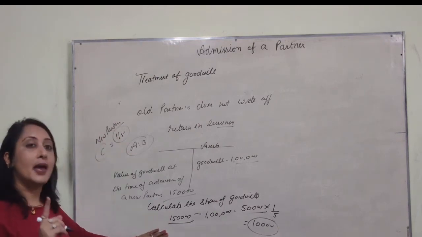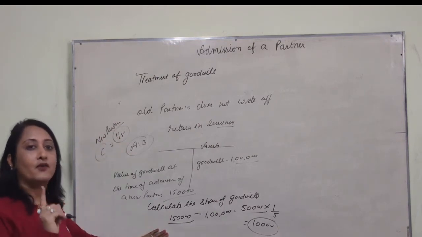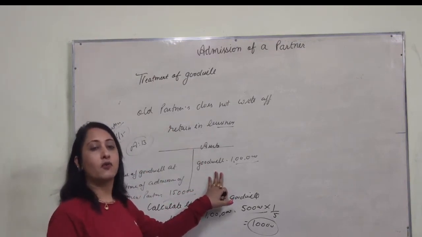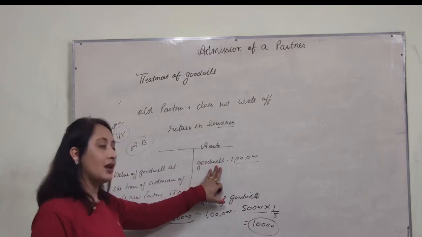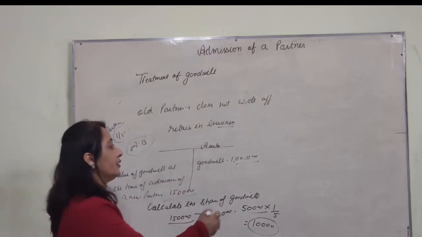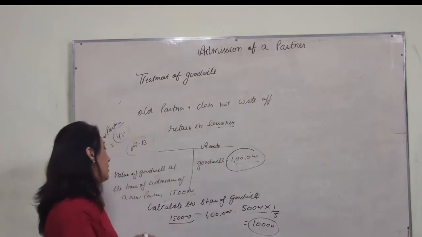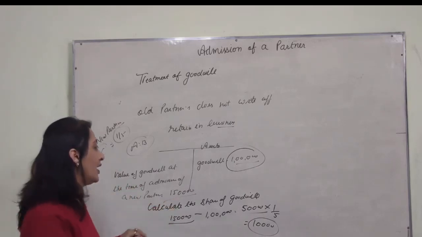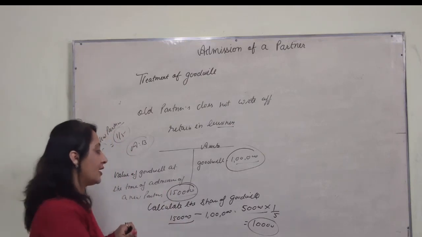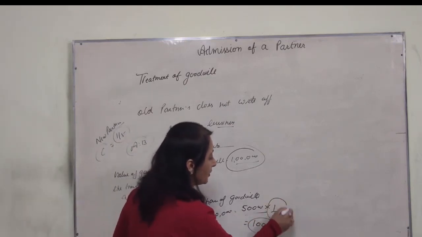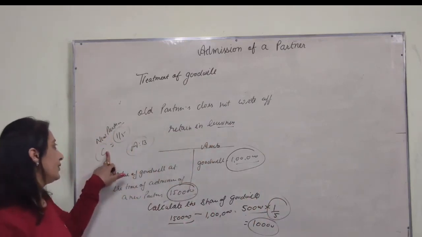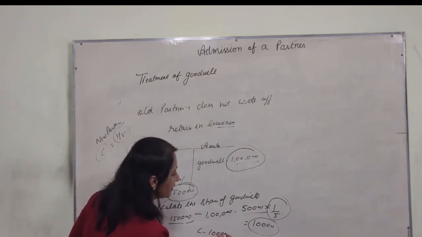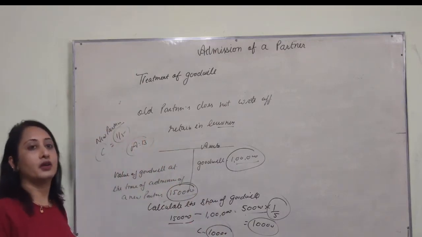This formula is applied when old goodwill is not written off by the old partners. We take the difference, multiplied by the share of profit 1/5. Now C will bring rupees 10,000 as his share of goodwill.